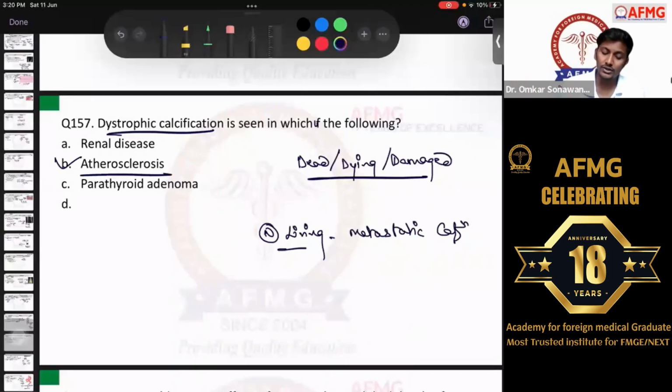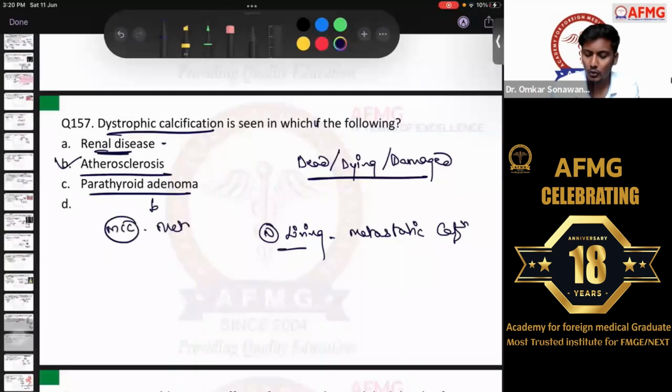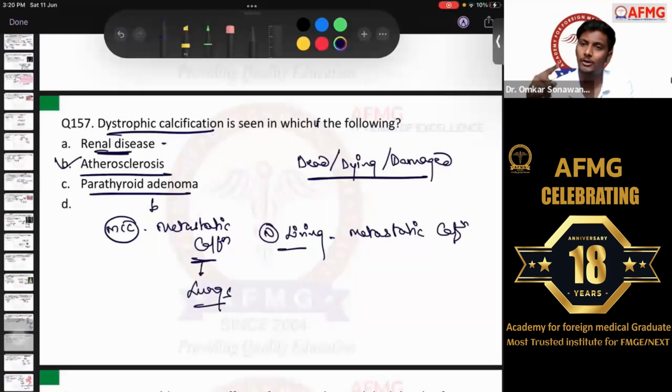Okay, most of you were confused with renal disease. So please remember, in renal disease we will have metastatic calcification, guys. In vitamin D intoxication, metastatic calcification. In milk alkali syndrome, metastatic. Whereas in parathyroid adenoma, we will not see even metastatic calcification. I gave you a statement that parathyroid adenoma or hyperparathyroidism is the most common cause of metastatic calcification. The most common site for metastatic calcification is the lungs.